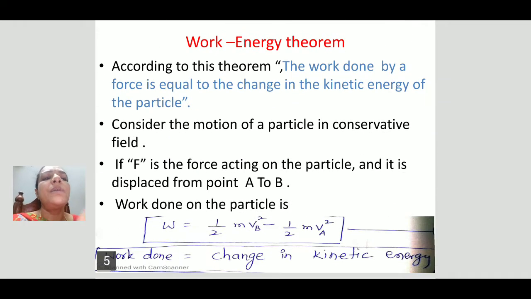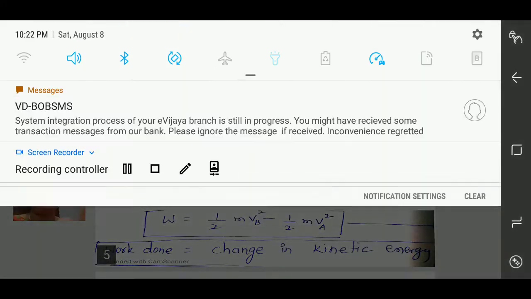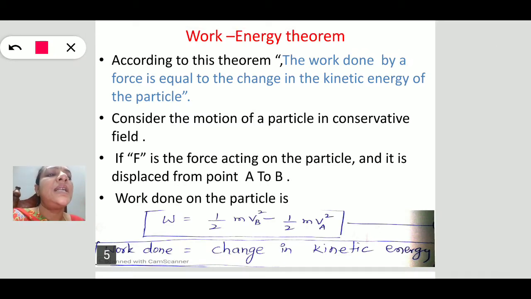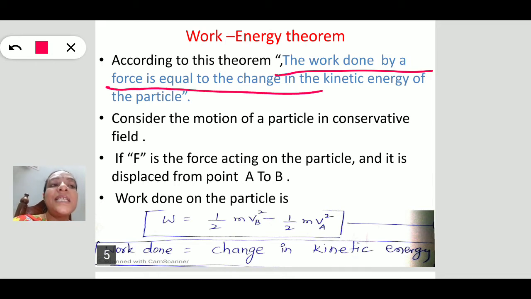Now coming to the work energy theorem, in the name itself, work is equal to energy. To calculate the work done on the body, it is easy by using this work energy theorem. This statement states that the work done by a force is equal to the change in the kinetic energy of the particle.